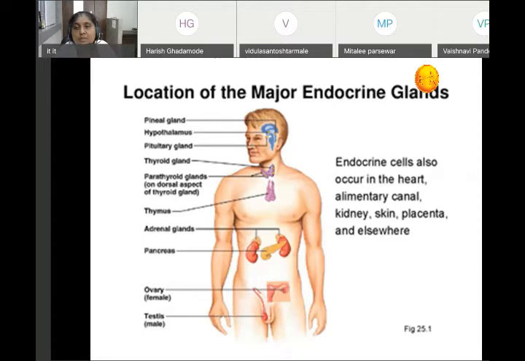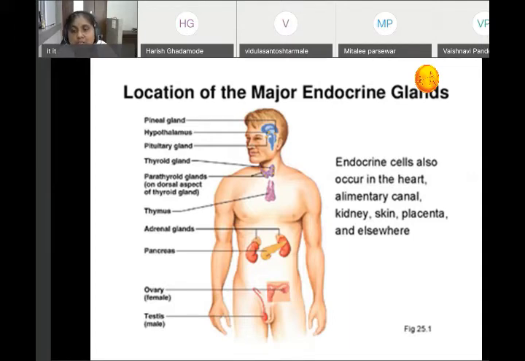Now we go towards the pancreas. Pancreas secretes four hormones. One is insulin. There are various cells. The alpha cell, they secrete glucagon. The beta cell, they secrete insulin. Then the somatostatin, and fourth is PP, pancreatic polypeptide.